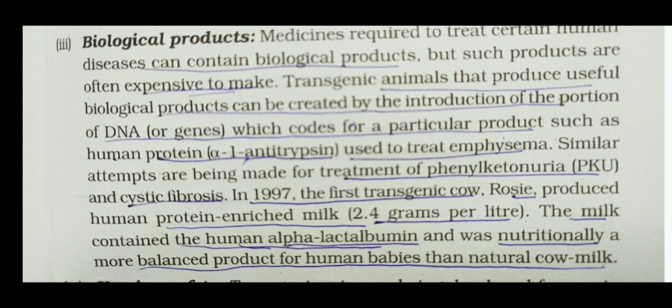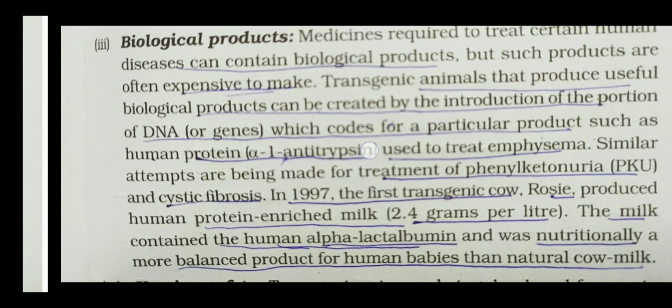So this is the third important part of biotechnology. By biotechnology, transgenic animals are produced, and animals like the Rosie cow are very useful because their milk has alpha lactalbumin protein.